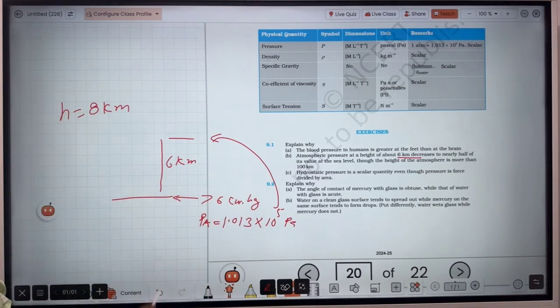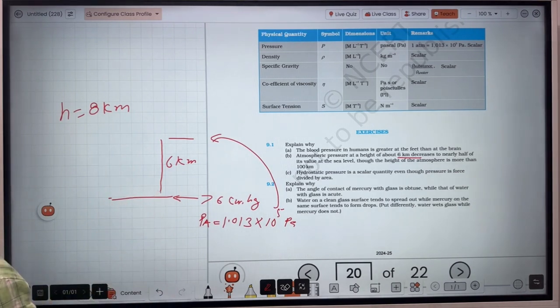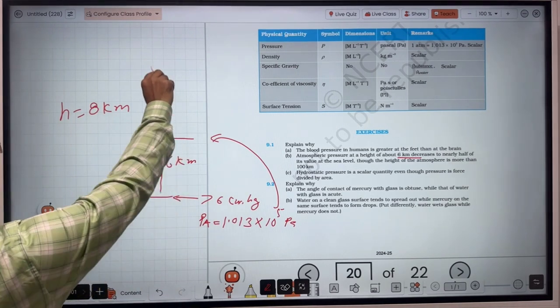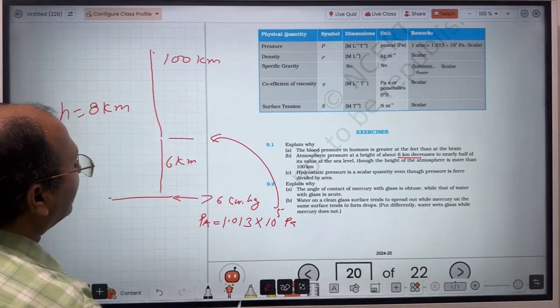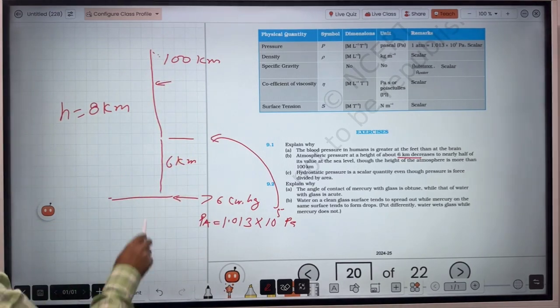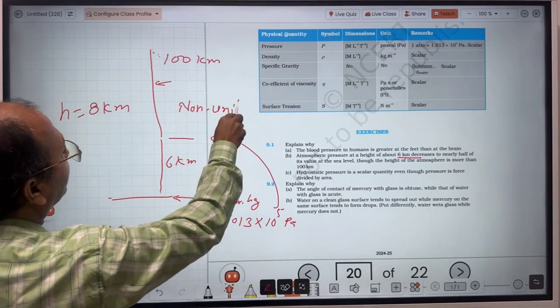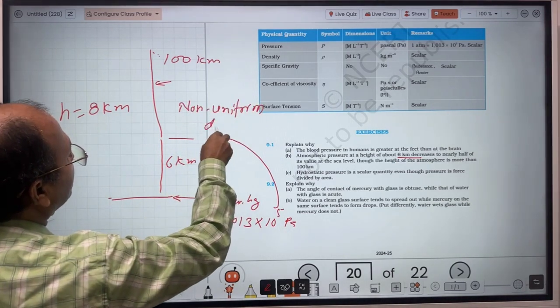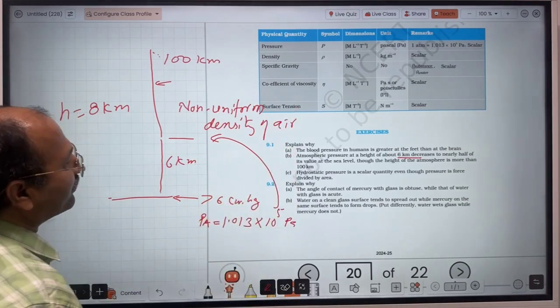So we can say that the density of air does not change uniformly, meaning there is no linear change, right? That is why up to here also there is air, till 100 km air is found. So there will be certain pressure here also at this point. So this is because of non-uniform density of air, right?